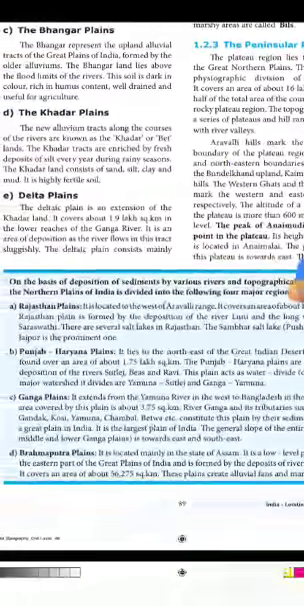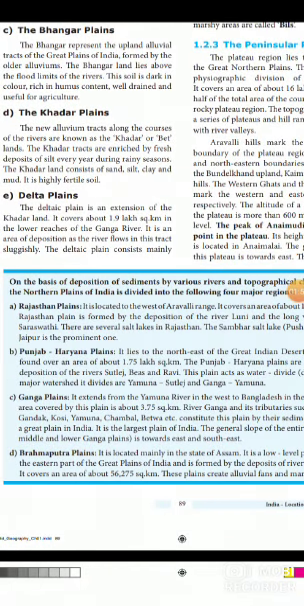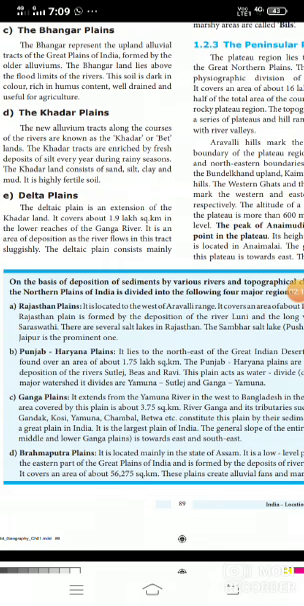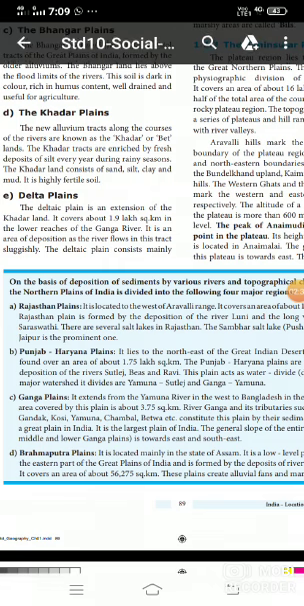Listen to me. Deltaic plains: these plains are an extension of the Khadar land. These plains cover 1.9 lakh square kilometer. It is an area of deposition. Deposited means sediment settled down. The river flows in this tract sluggishly. Sluggishly means inactive, where the river is flowing very slowly. So in this place the maximum sediment is deposited and settled down.